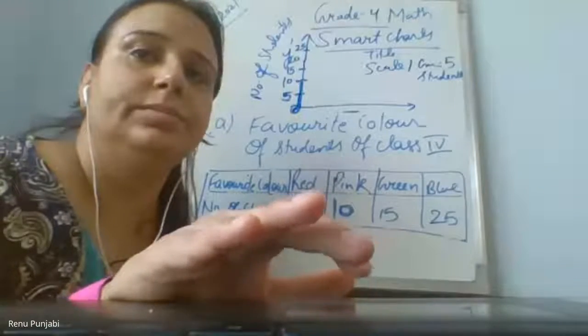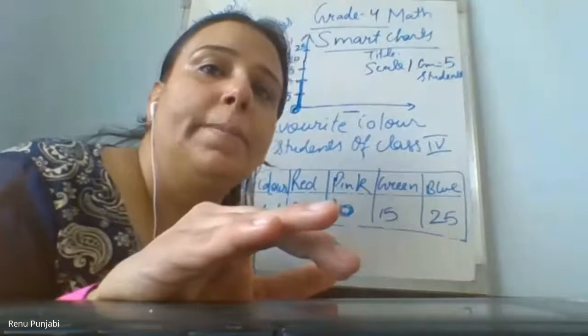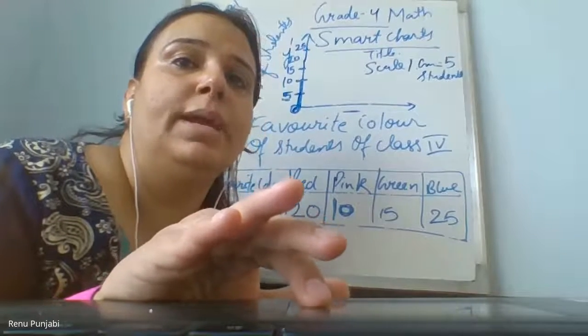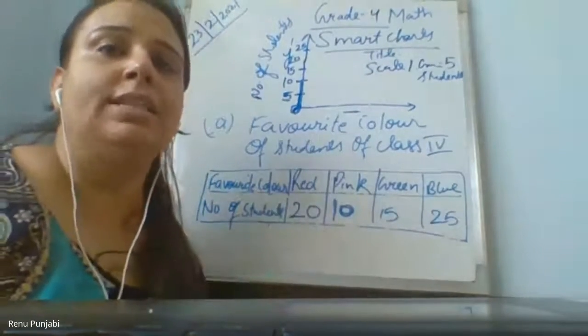Ma'am, done. Ma'am, can you see mine? Wait a minute, Rudra. Yes, Rudra has done. Rudra, you did not label the horizontal axis. The names of the colors are written, red, blue, pink, but these are the children.